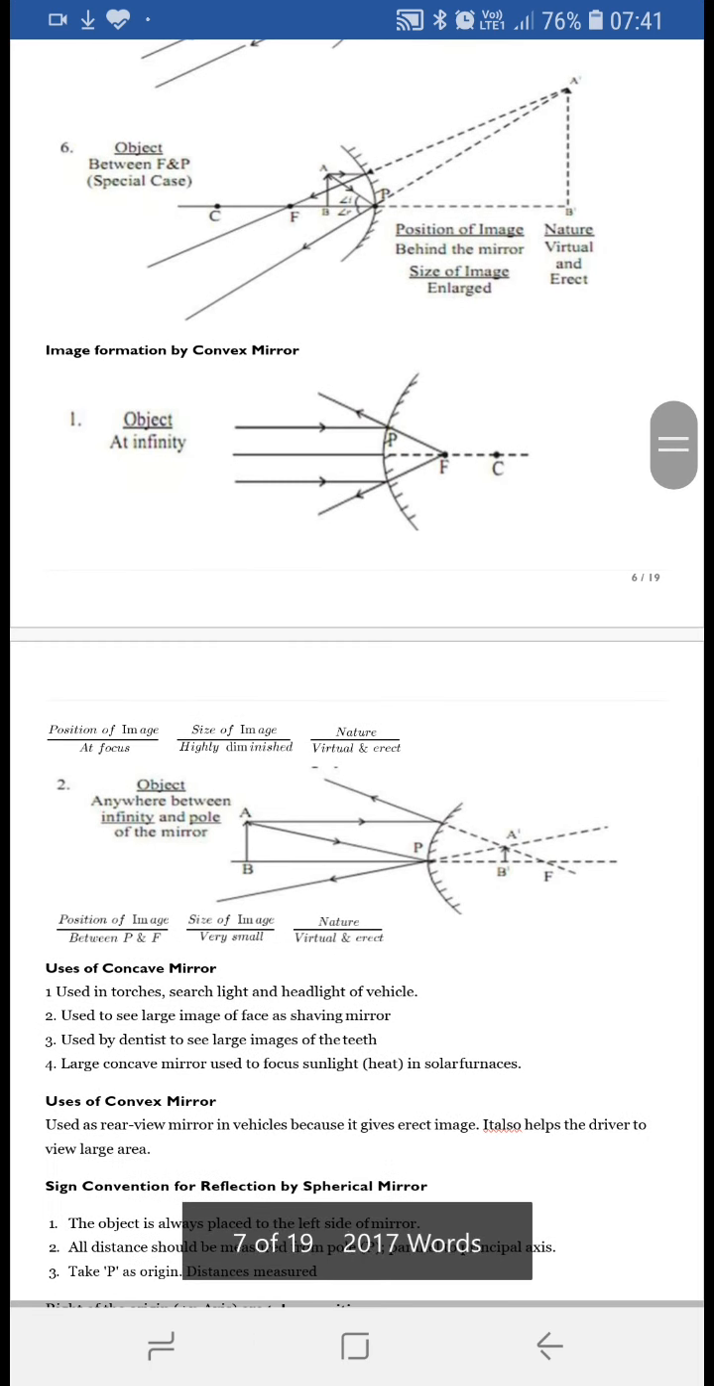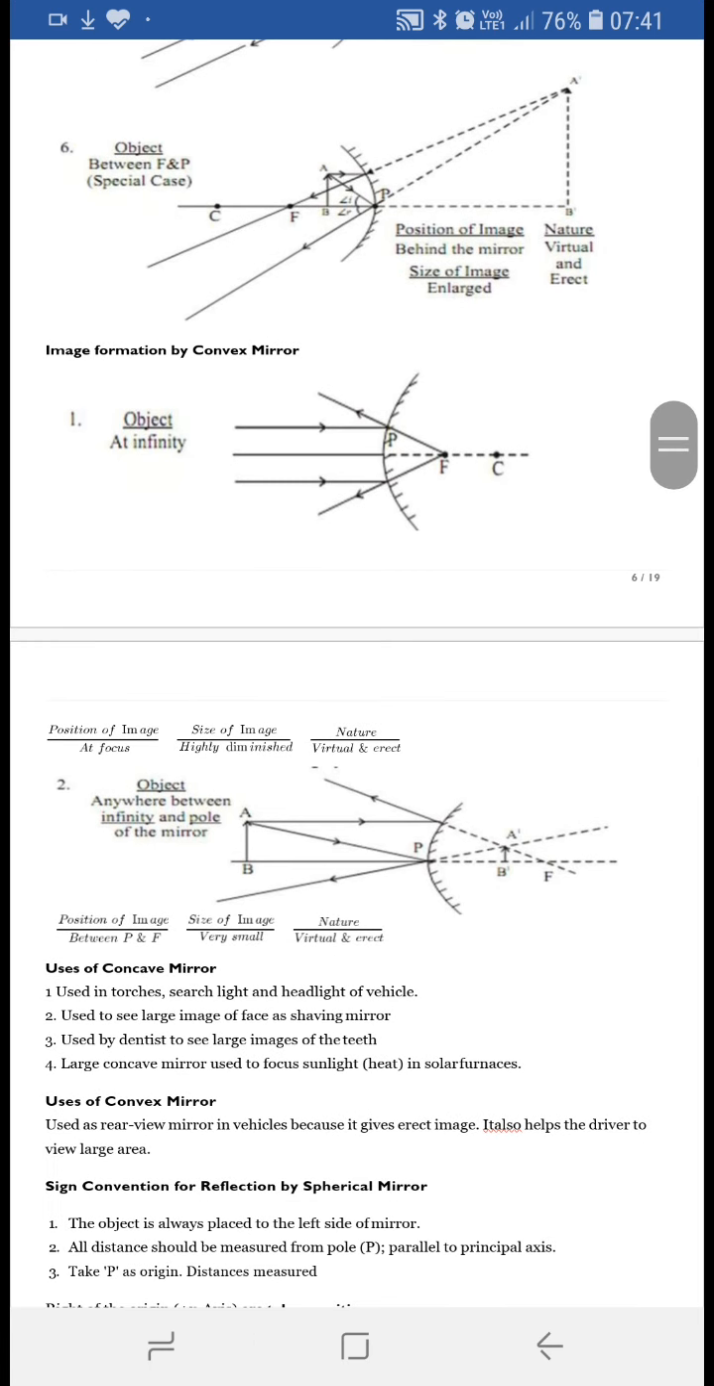When the object is placed anywhere between infinity and the pole, always remember that the position of the image will be behind the mirror, between the pole and the focus, and the size of the image will be small, whereas it will be virtual and erect.